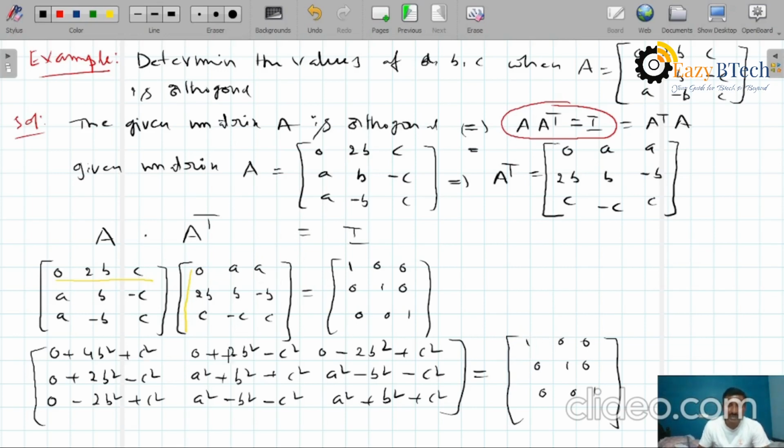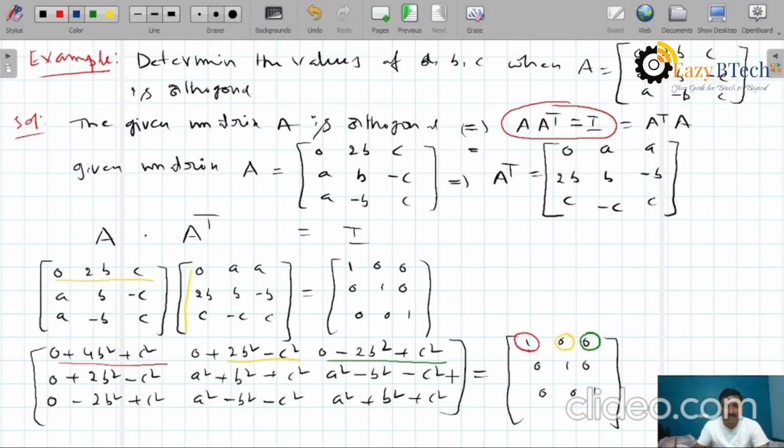That means the corresponding elements are equal, because these two matrices are equal.